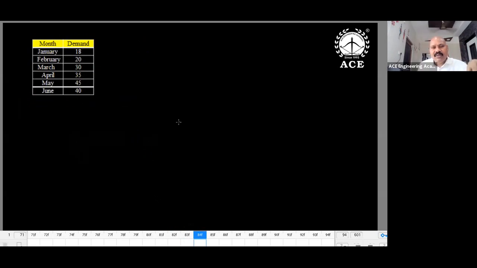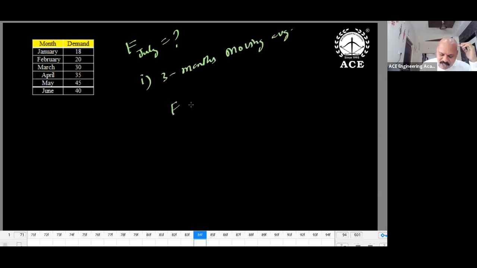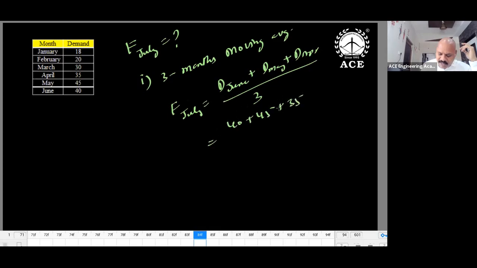Say here I have given data. F July we have to calculate. F refers to forecast, D refers to demand. Say I'm using a 3 months moving average. Then what are you going to get? F July is equal to D June plus D May plus D April by 3. That is 40 plus 45 plus 35 by 3.